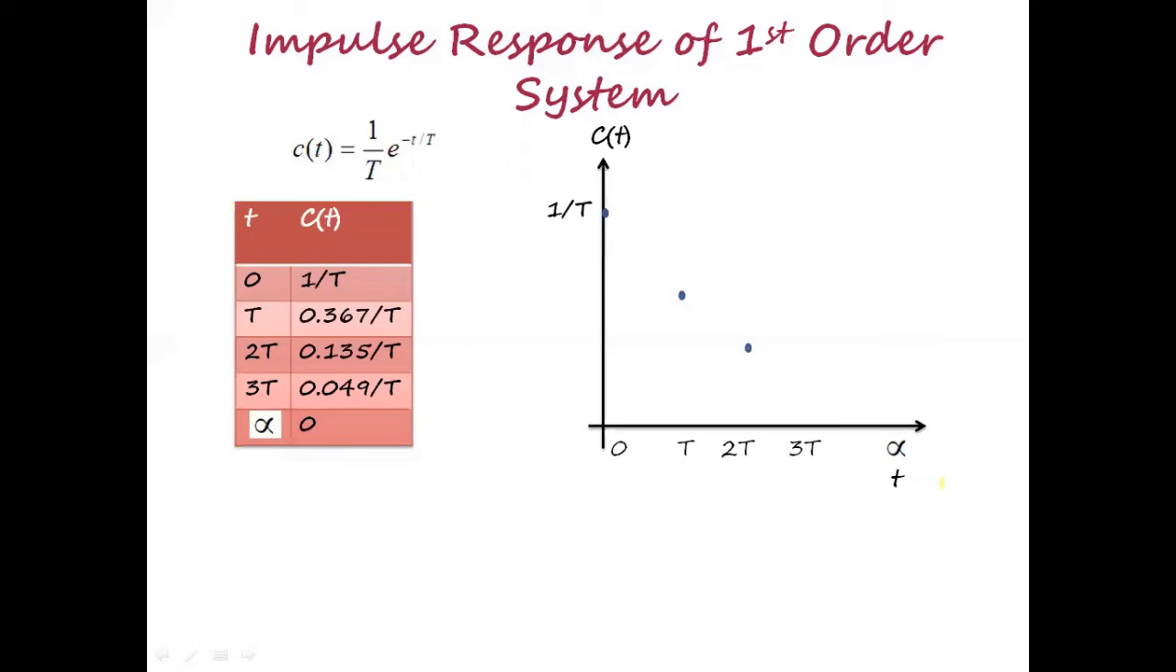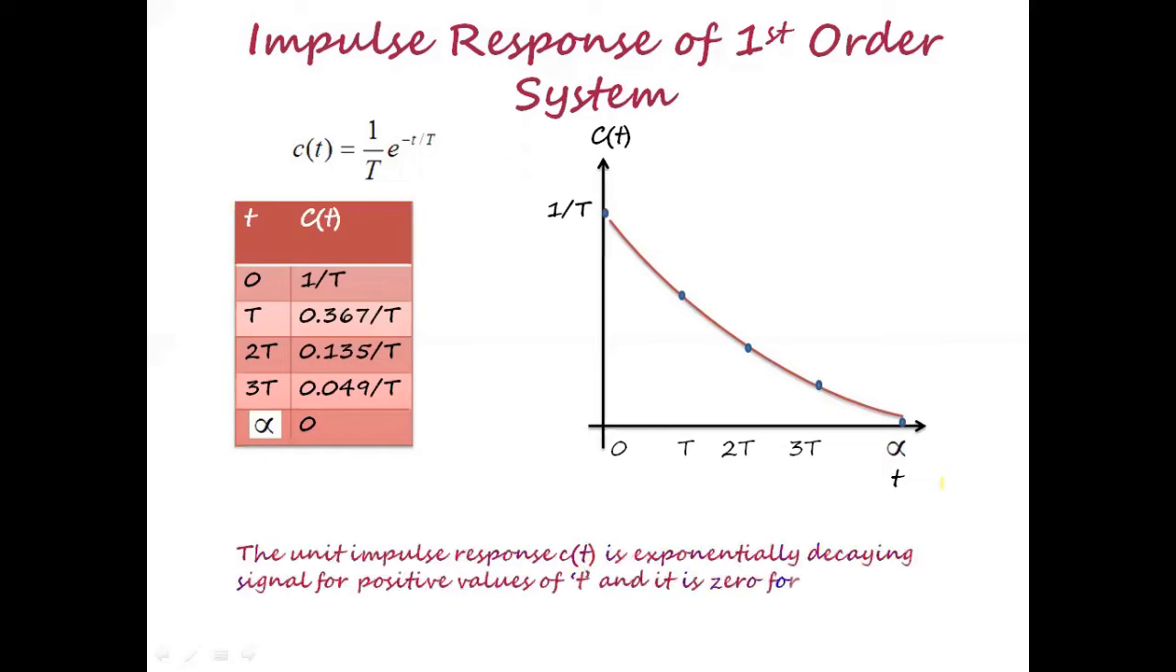And at 3T, it is around 0.049 divided by T. And when t reaches infinity, C of t will be equal to 0. And if I join all the points, the response looks like this. So the unit impulse response C of t is an exponentially decaying signal for positive values of t, and it is 0 for negative. It's clear that it is exponentially decaying.